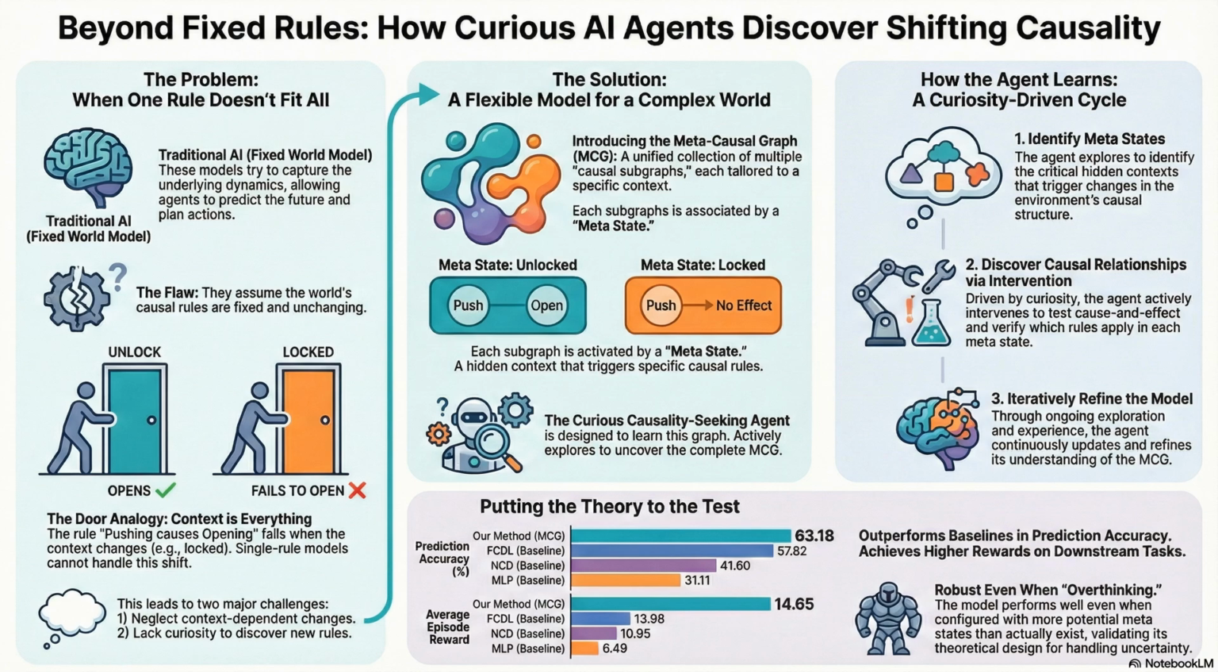Exactly. A standard pattern matching AI might really struggle there. It sees green, it wants to go. A metacausal AI would recognize, oh, I'm in the human directing traffic state. The rule green means go is off. The new rule is follow hand signals. That is a safety-critical difference.